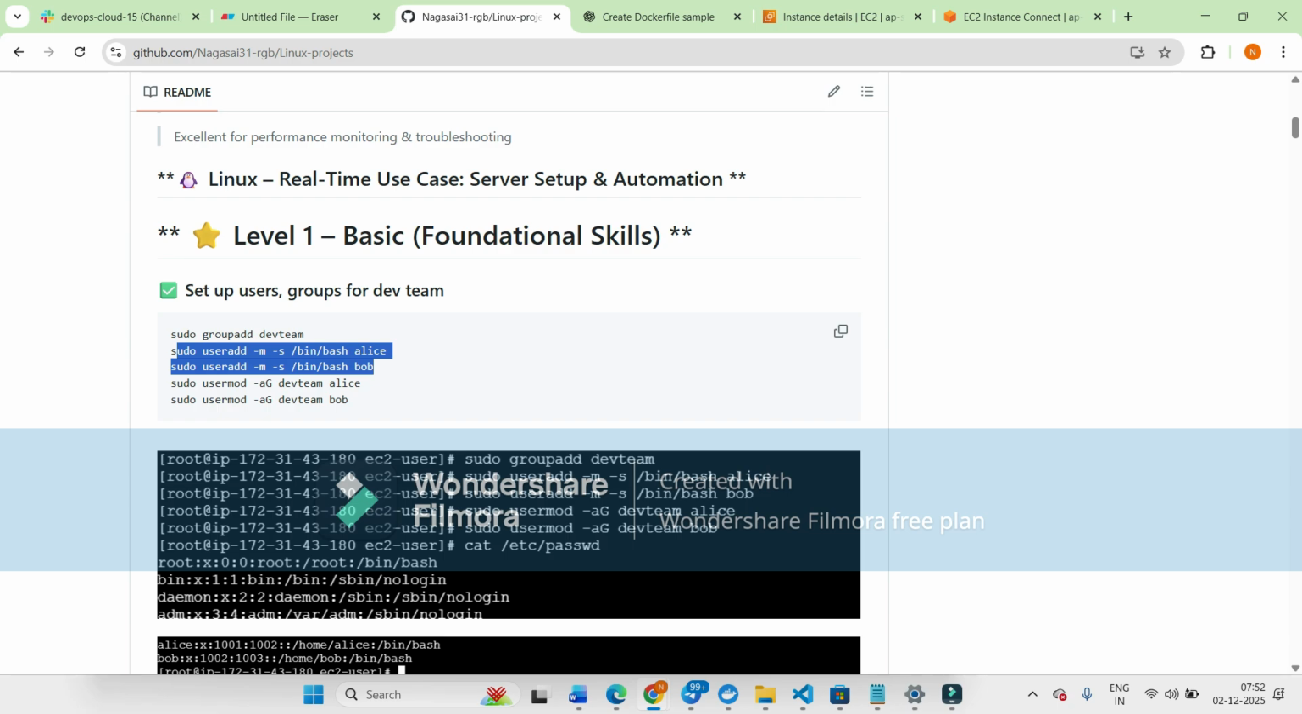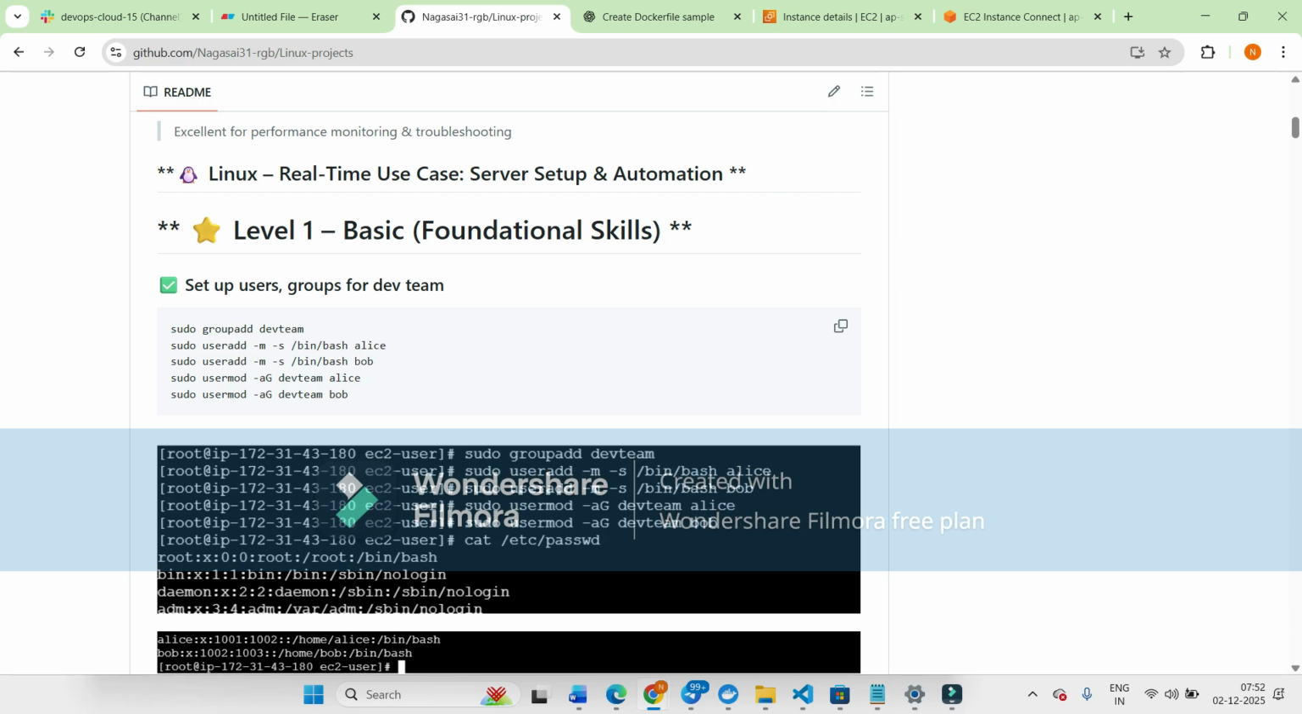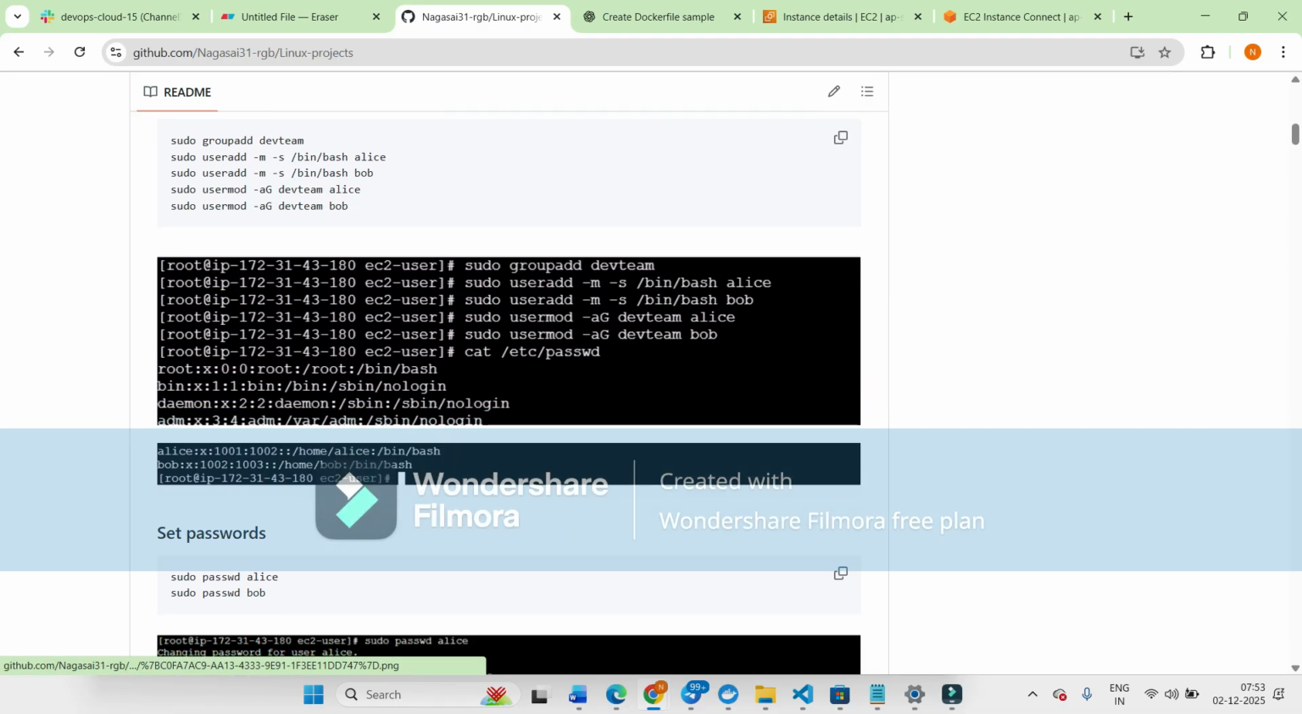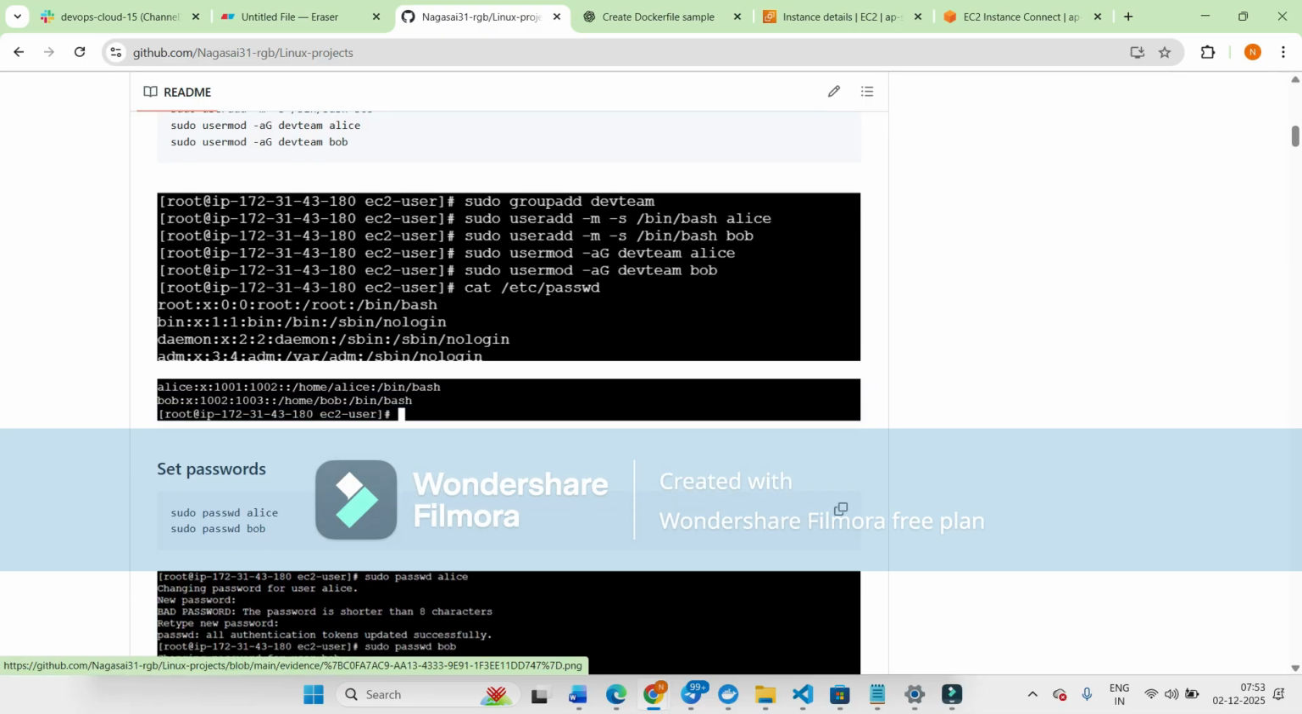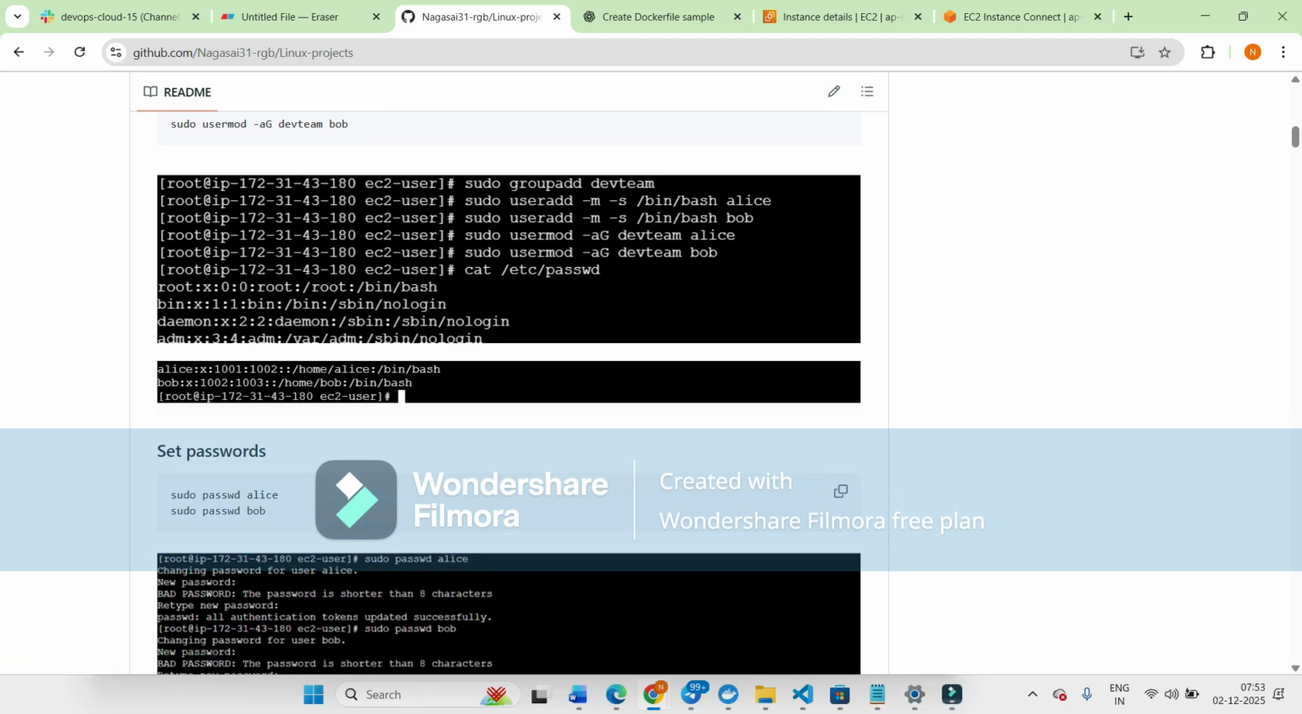That's it. If you add any development team or testing team, we can use sudo groupadd and the team name. This is the command we have to execute. If you want to know whether the user was added to the team, we can use cat /etc/passwd. This command is used to show all the users. Here we can see that Alice and Bob were added to the dev team.